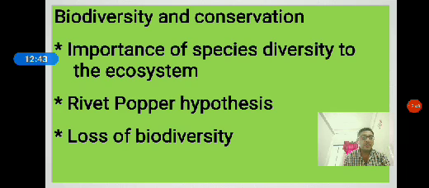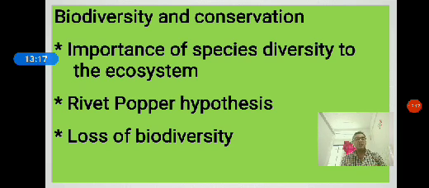Then it controls the climatic conditions. The species diversity in an ecosystem controls climatic conditions like temperature, pH of soil, humidity, each and every factor. Then it regulates nutrient cycling, nothing but the biogeochemical cycles.